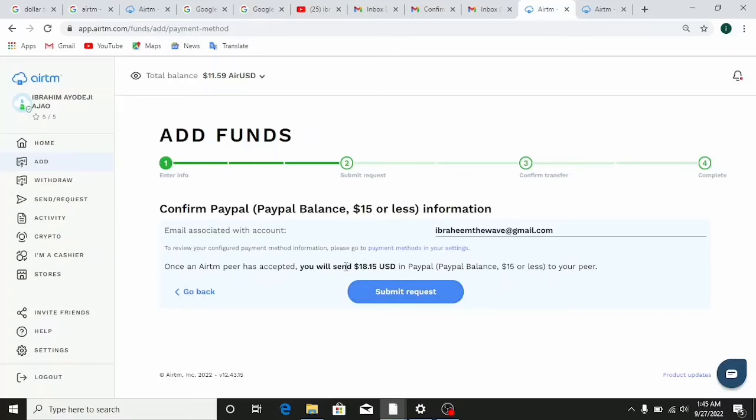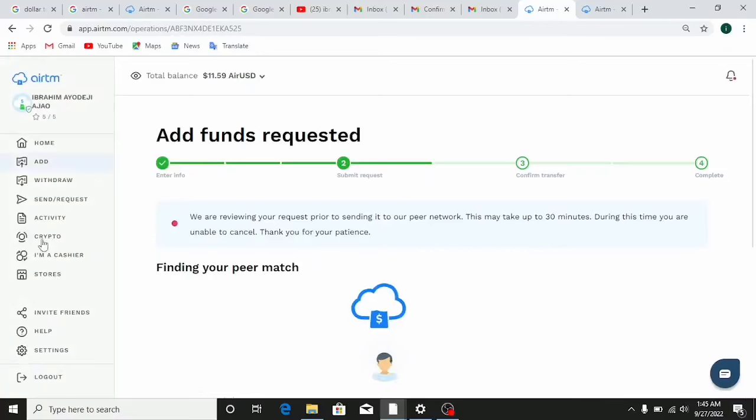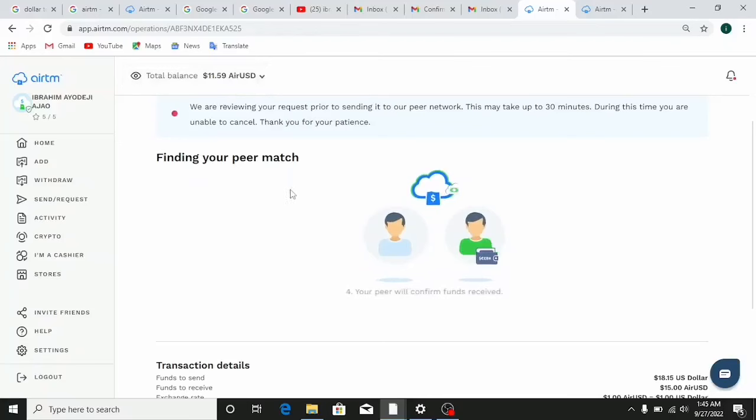So after putting in the amount you want to bring in, the next step is to click on here, which says submit request. After clicking on submit request, they are going to pair you with, here it says finding your peer match, someone that you're going to exchange the funds with, and they're not going to credit your balance directly. So if you have funds in your PayPal account, they pair you with someone that you're going to send the PayPal funds to, and after sending the PayPal funds, they are now going to credit you here on your balance.